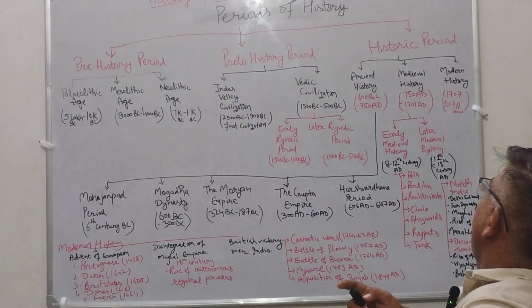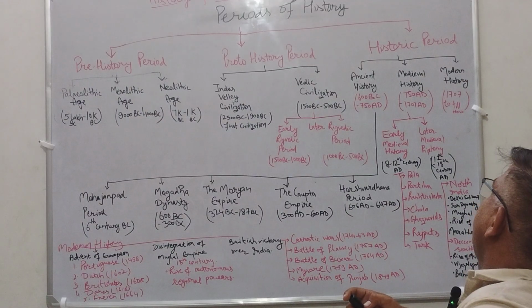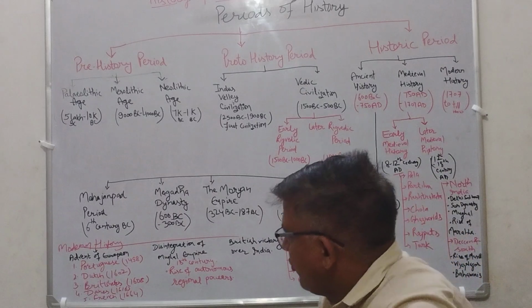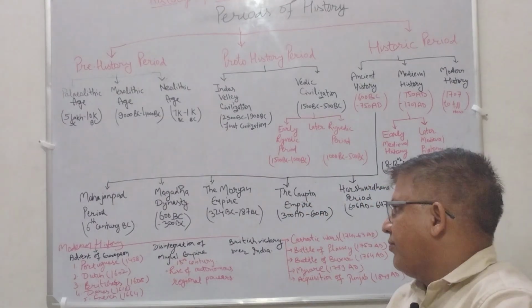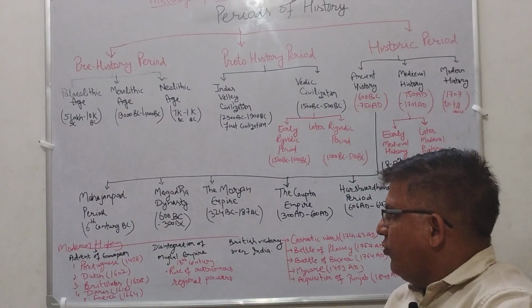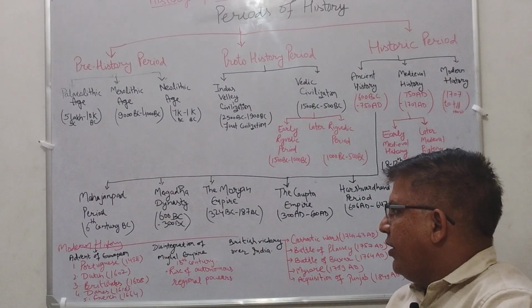Then we move toward the modern history that starts from 1707. In modern history, first we read about the advent of Europeans. The five European powers came to India.